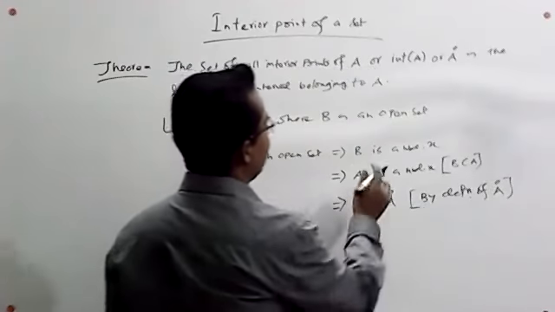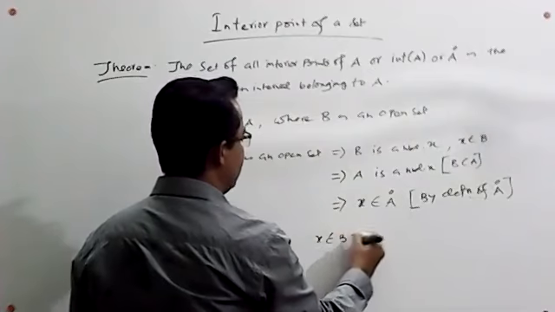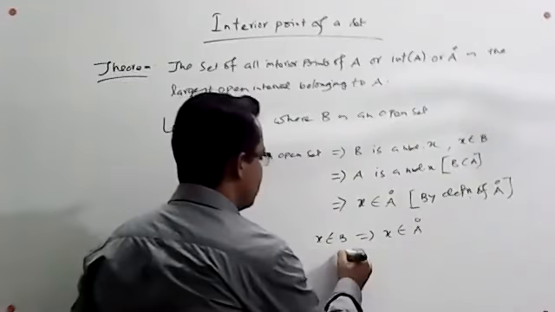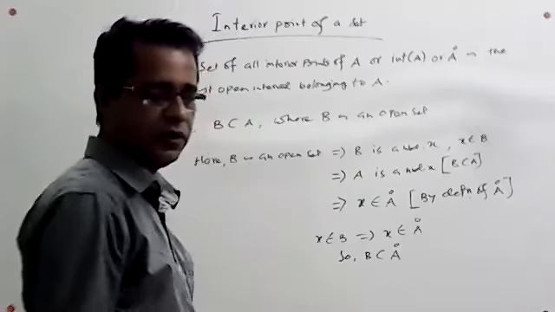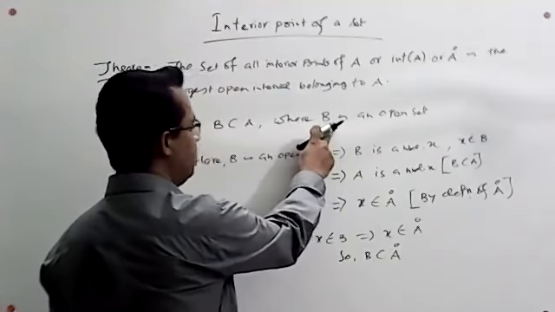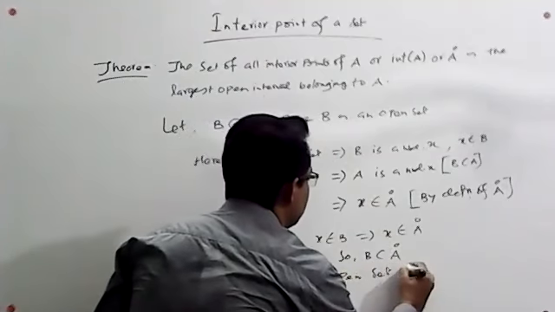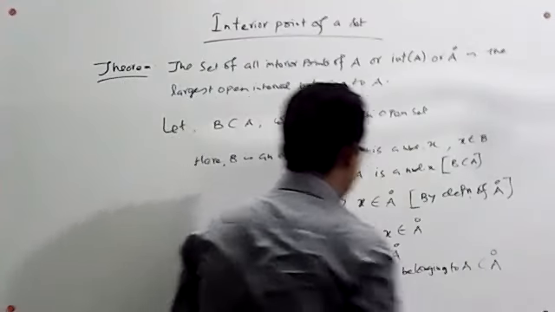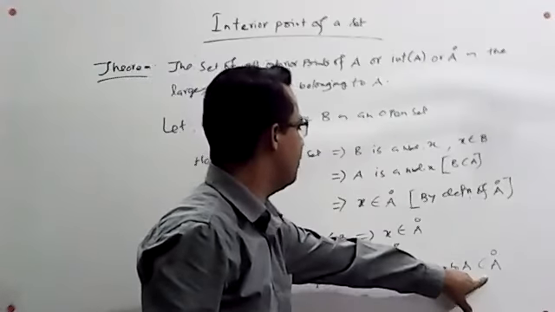Now B is a neighborhood of x, that is, x belongs to B. So x belongs to B implies that x belongs to the interior of A. So we can easily say that B is a subset of the interior of A. Here B is an arbitrary open set which is a subset of A. So we can say that every open set belonging to A is a subset of the interior of A.